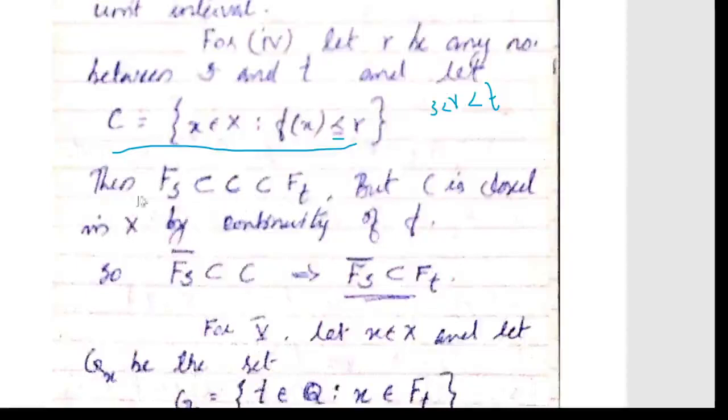This you can easily get by comparing the definition of F_t or F_s with this set. And the set C is closed, it's evident since f(x) is less than or equal to r. Since this is closed, the closure should be contained in this closed set, and this closed set is contained in F_t. So you can conclude that the closure of F_s is contained in F_t. So that is what we wanted to prove: if s less than t, then the closure of F_s is contained in F_t.